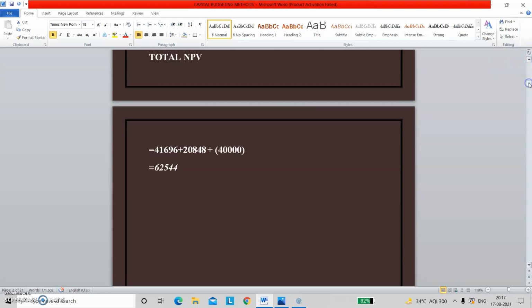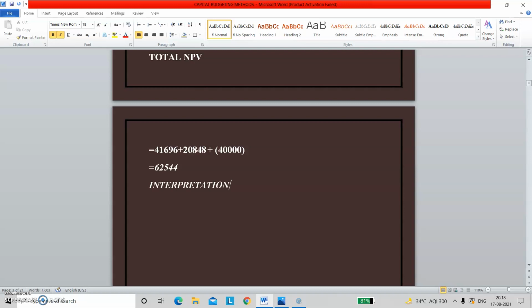But in project Y, though in the best situation the company is getting more return as compared to project X, in the second condition, the most likely returns are same, but in the third condition, in project X we are gaining a return of 5636, but here we are getting a loss of 40,000, right? So out of 3, 2 chances are positive and 1 is negative, so we are going to reject project Y, right?